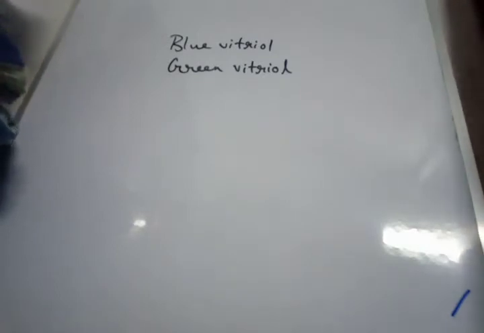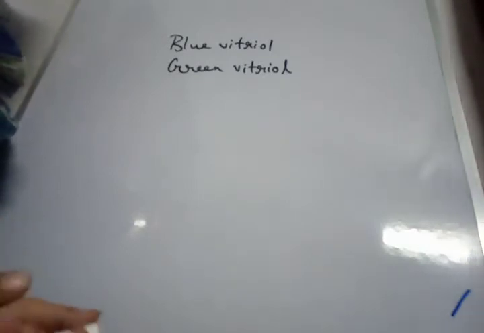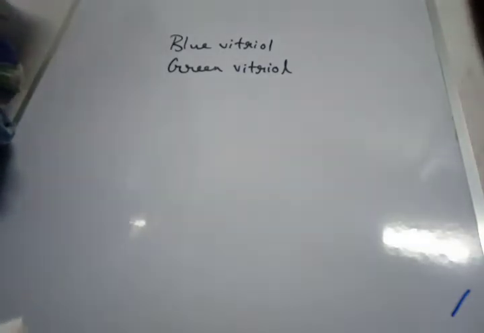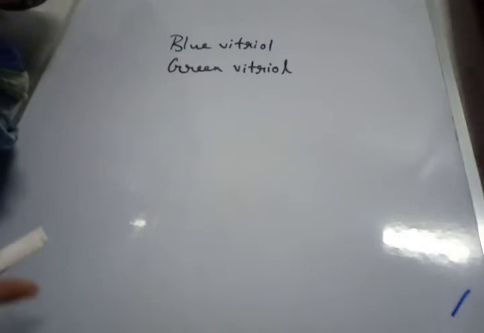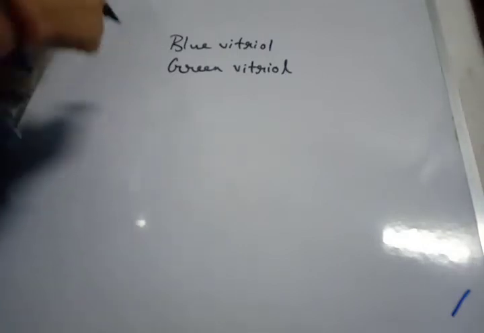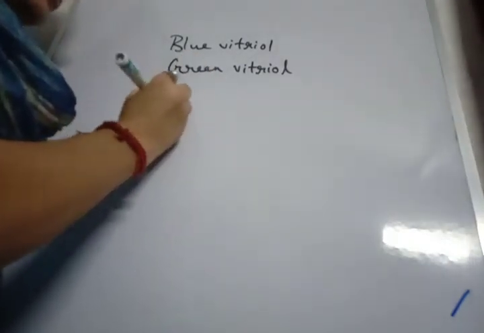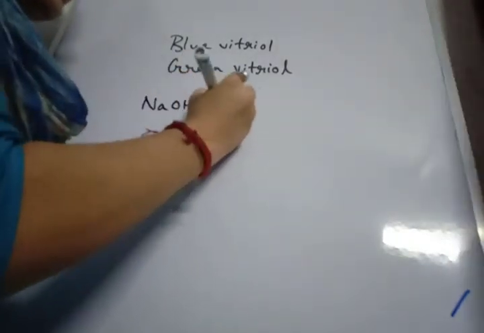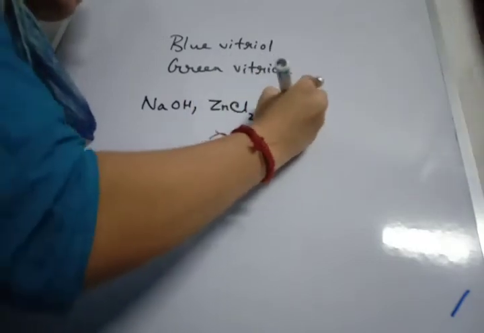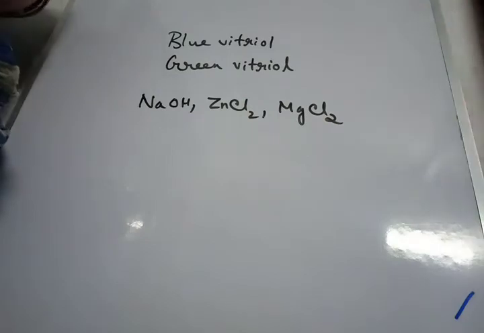Next we have deliquescence. Deliquescence is a phenomenon in which substances, when exposed to atmosphere, absorb moisture and dissolve in it, forming a solution. Examples of deliquescent substances are NaOH, zinc chloride, magnesium chloride, copper nitrate, zinc nitrate, etc.